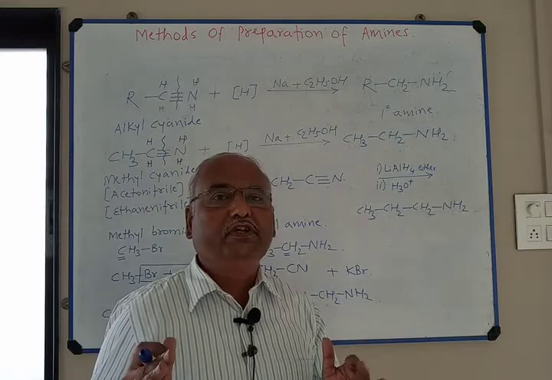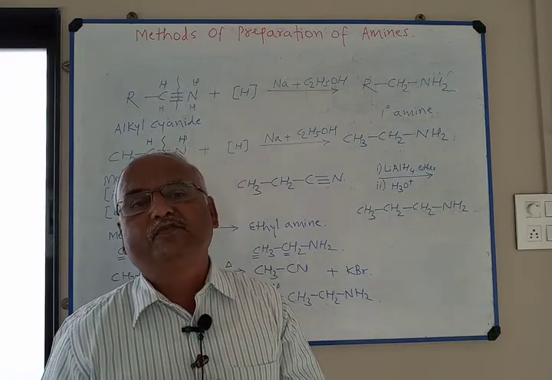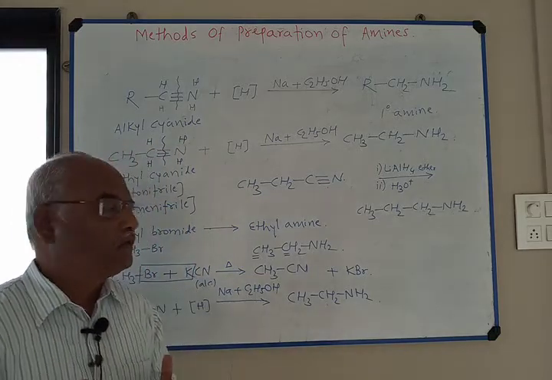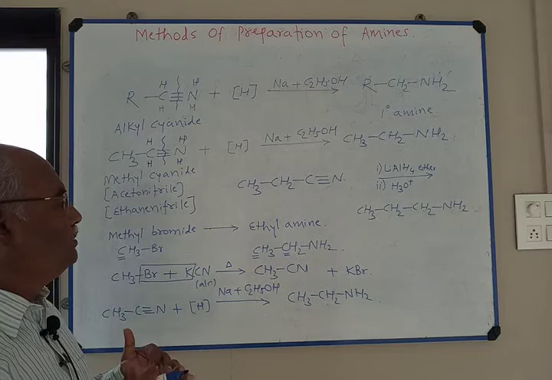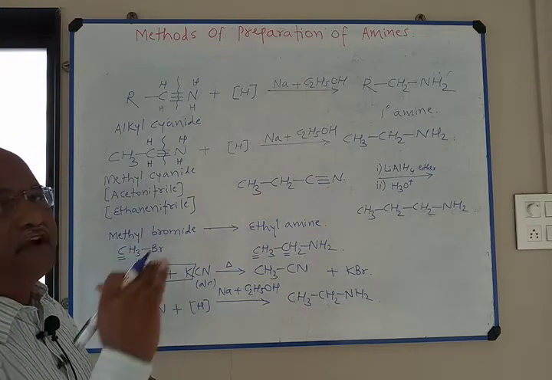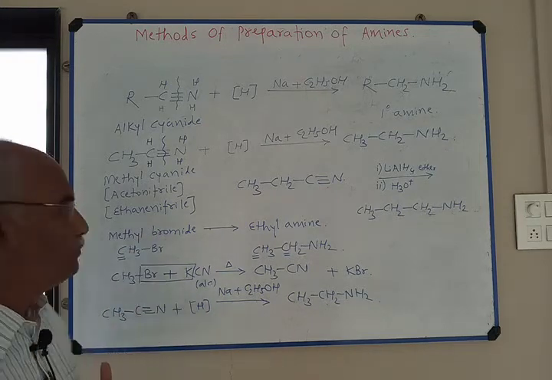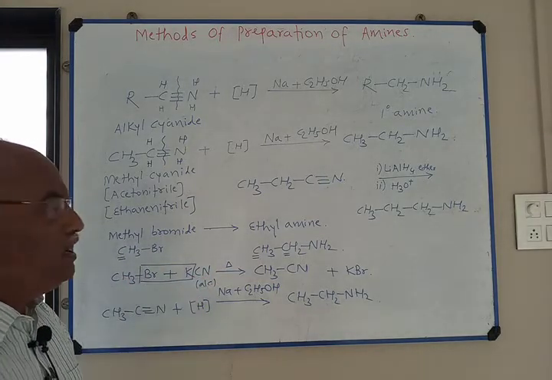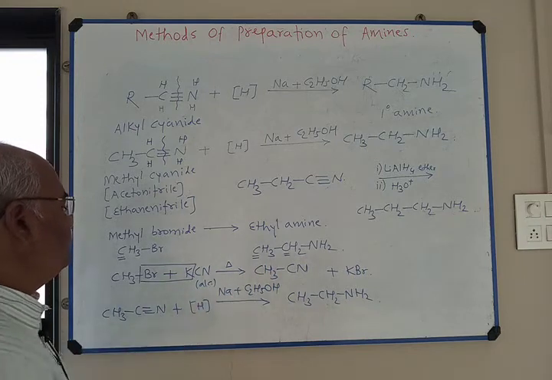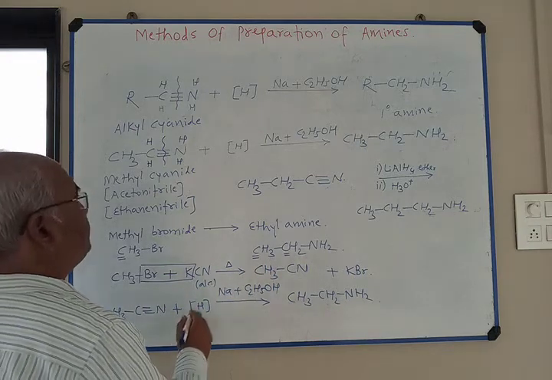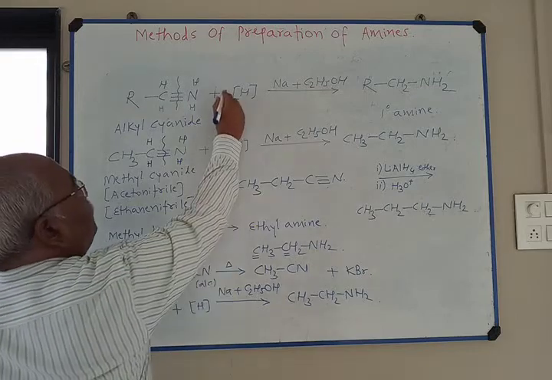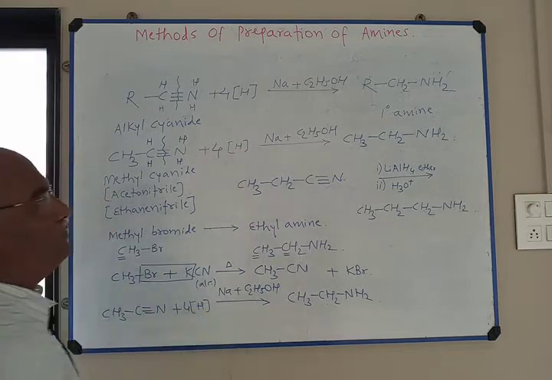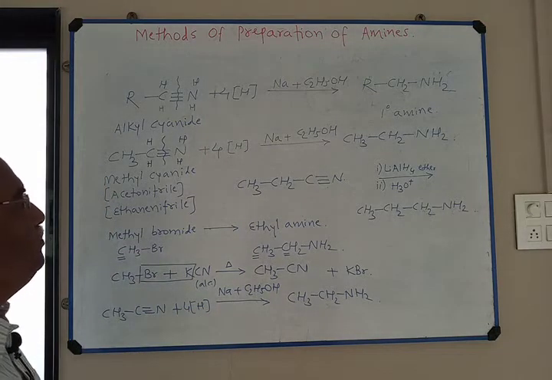Whenever we want to increase the number of carbon atoms in reaction, the reaction is called step-up reaction. Here, the reaction with potassium cyanide is carried out, and this cyanide is reduced by using nascent hydrogen. Here, we require 4 times nascent hydrogen. Now the equation is balanced.